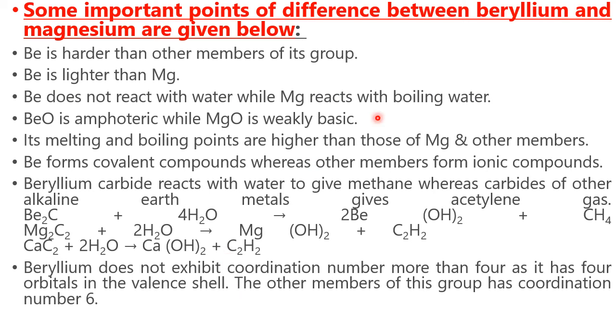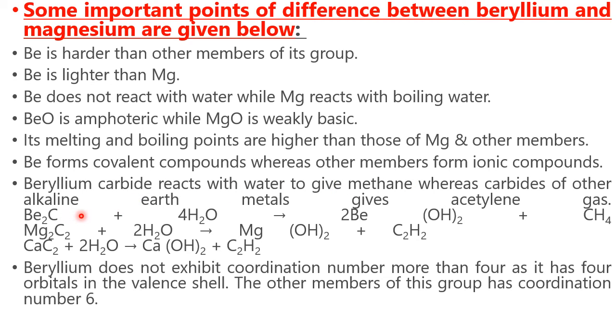Now, the difference between beryllium and magnesium. Beryllium is harder than other members of its group. Beryllium is lighter than magnesium. Beryllium does not react with water, while magnesium reacts with boiling water. Beryllium oxide is amphoteric, other oxides are basic, already told. Its melting point and boiling point are higher than the other members. Beryllium forms covalent compounds due to its small size and electronegativity, others form ionic. Beryllium carbide reacts with water to give methane, whereas other carbides give acetylene gas.